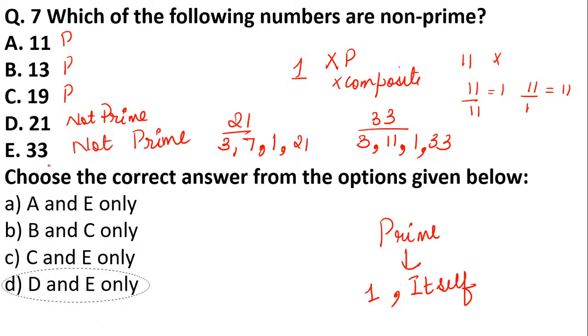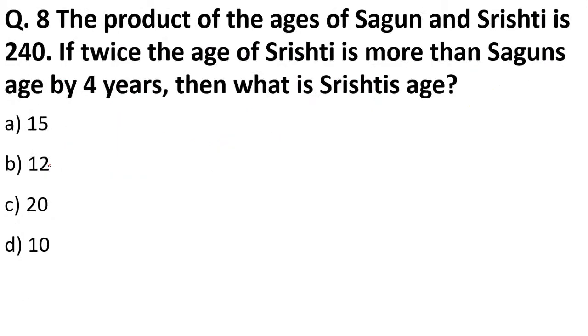Okay, got it? I hope everybody understood the concept of prime and composite numbers. Prime numbers can be divided by only 1 and itself, the numbers which are not prime are called composite numbers, and 1 is neither a prime number nor a composite number. So don't get confused if such type of questions come. Okay, let's move on to the next question.